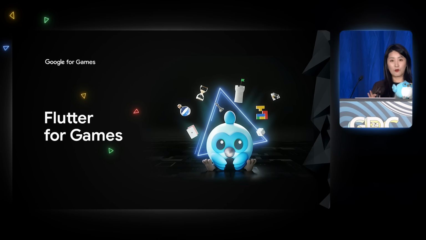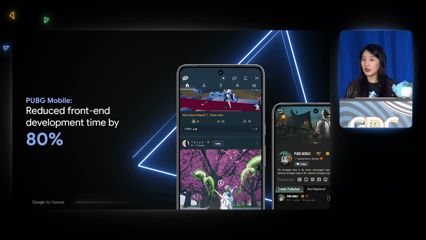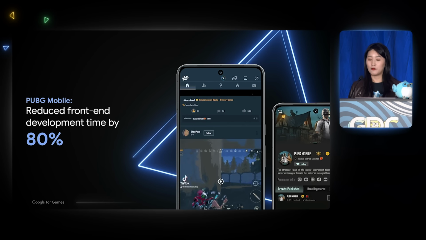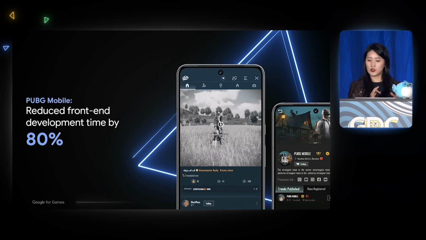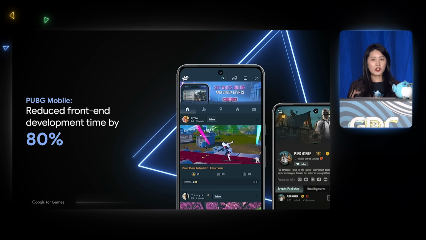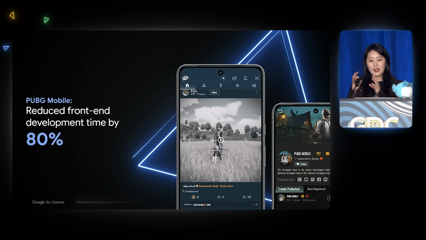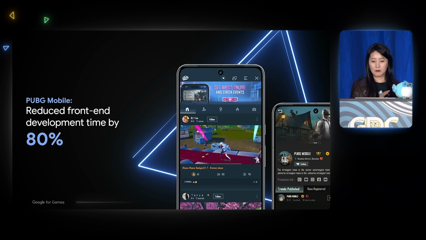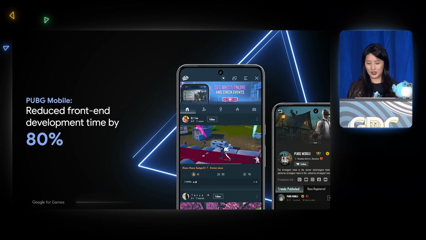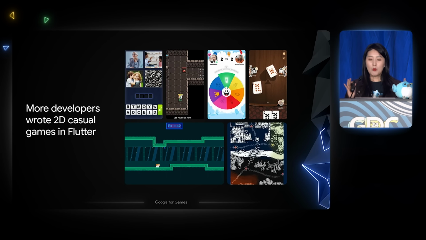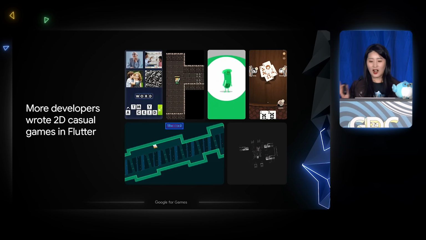So that's a high-level overview of Flutter, but let's talk a little bit more specifically about the value that Flutter can actually bring to game development. We first noticed that PUBG Mobile started using Flutter for their non-gaming UI. Their core game is built in a traditional game engine, but the menus and the community features are all built in Flutter. And they added that Flutter module to their existing game, and this approach actually helped them increase productivity by 80%. And later, we noticed more and more developers using Flutter for their entire games.